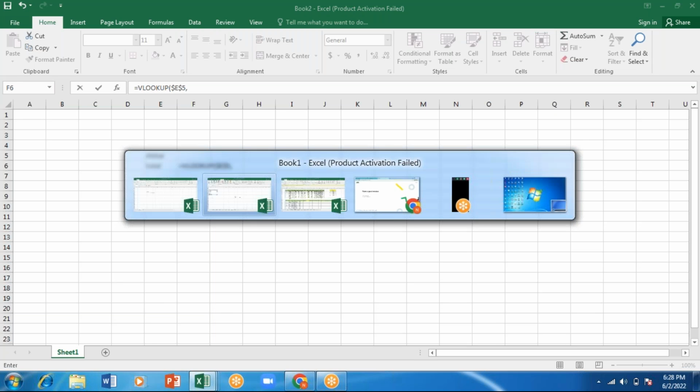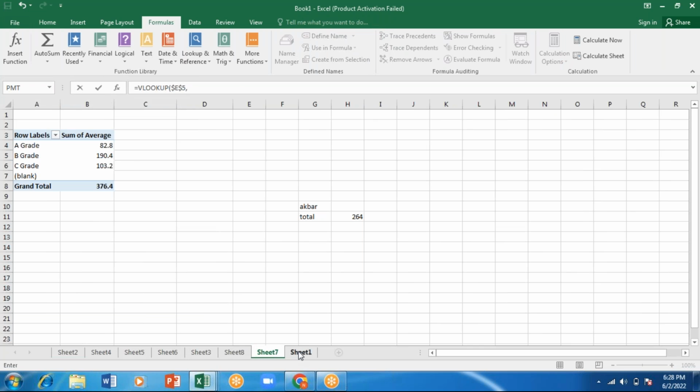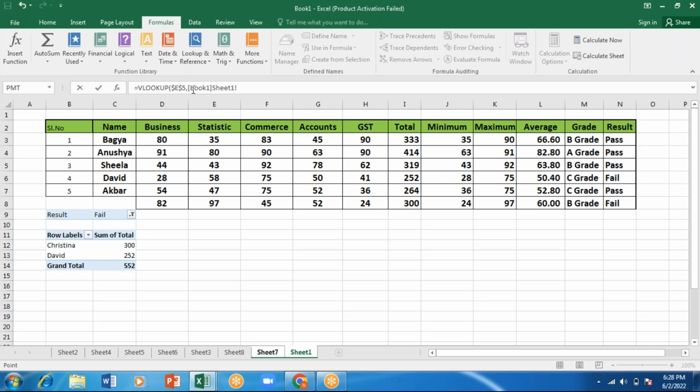Table array. Table array, it is Book 1. I'll go for Book 1, Sheet 1. So you can see here, Book 1 has been selected, Sheet 1 has been selected. I'll select this entire table. What is the name I've given to the table I've selected? Students marks list. So instead of showing the dollar symbol with the cell value, it is showing students marks list. This is what we have created, comma.